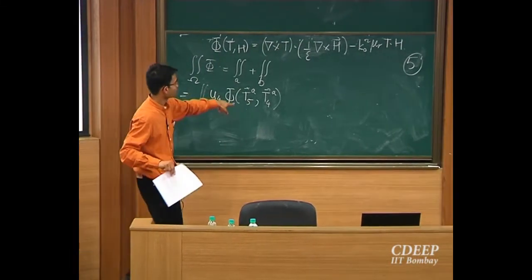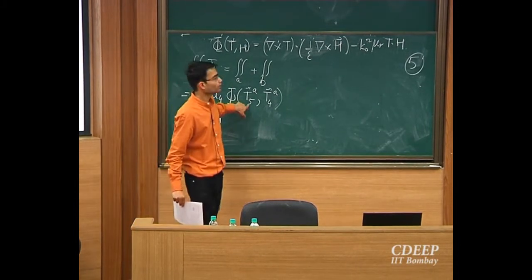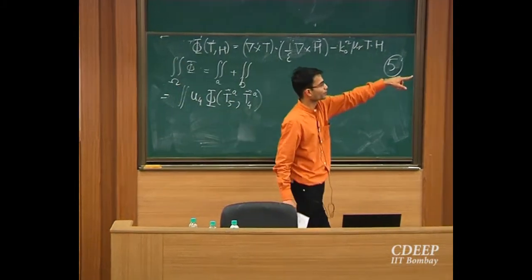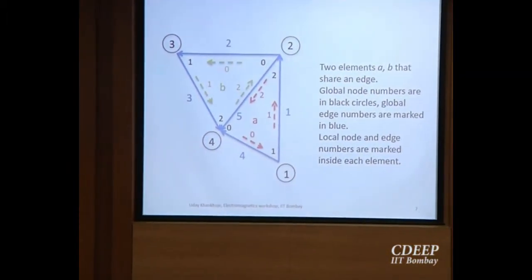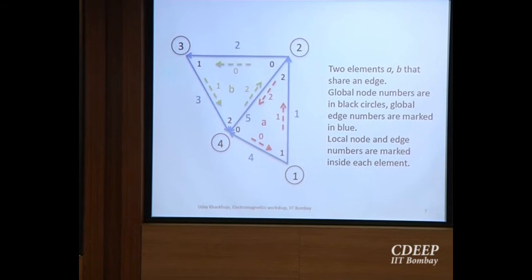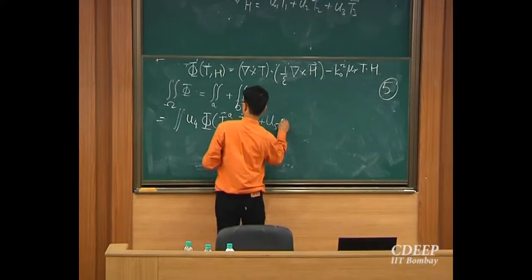So my testing function is T5. It is non-zero only over A element over here. So the first term is going to be this. So I'll have a U4 term, a U1 term and a U5 term, right? So the next term will be U5, okay.